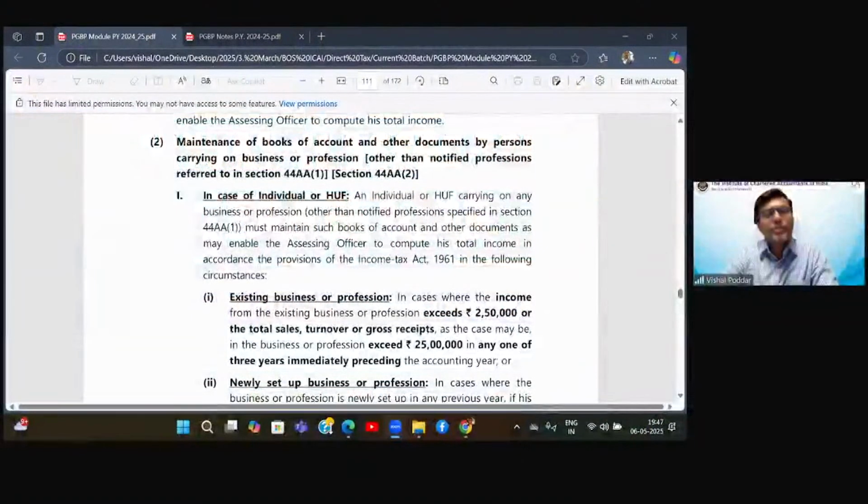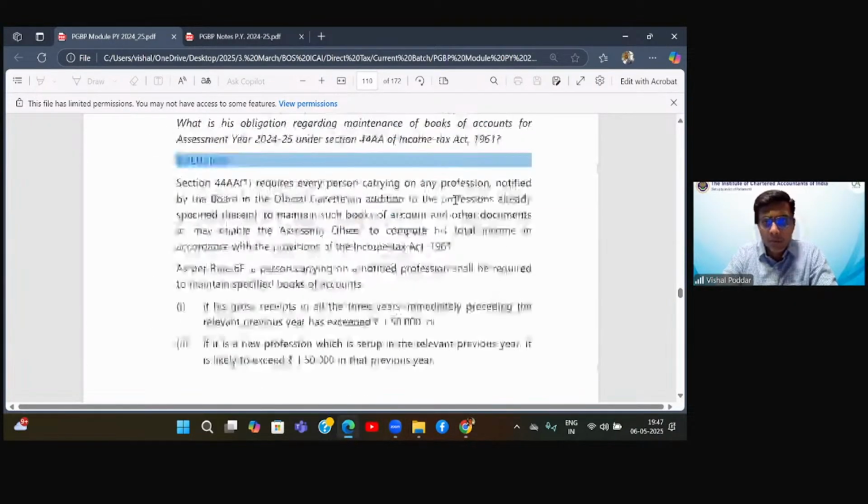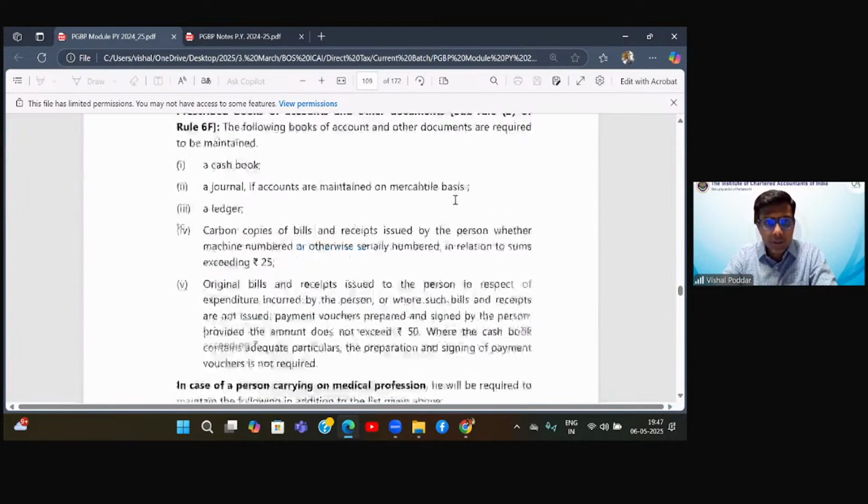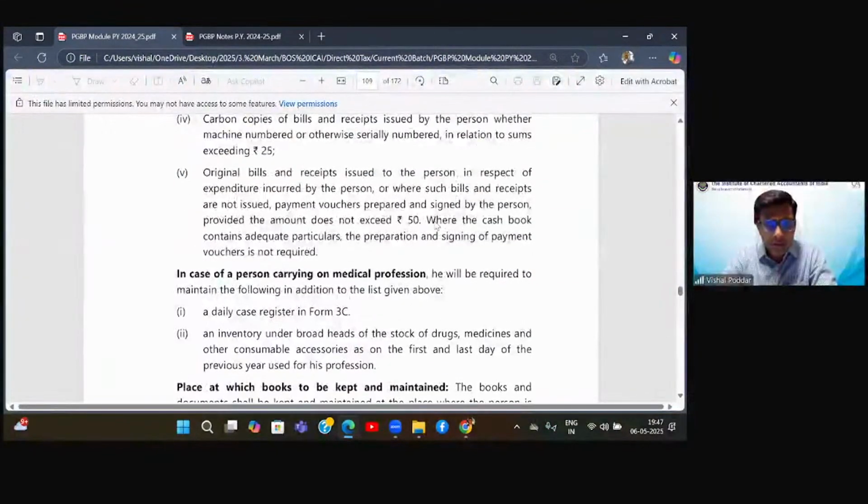So let me address them one by one. The first query, which was Asta's query: sir, explain at page 3.206 C part. Okay. 3.206. Sorry, 206 or 306? 3.206. Okay.